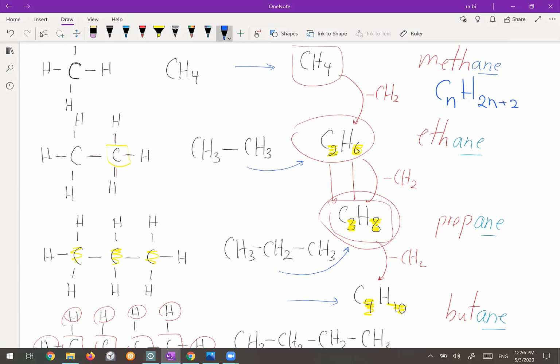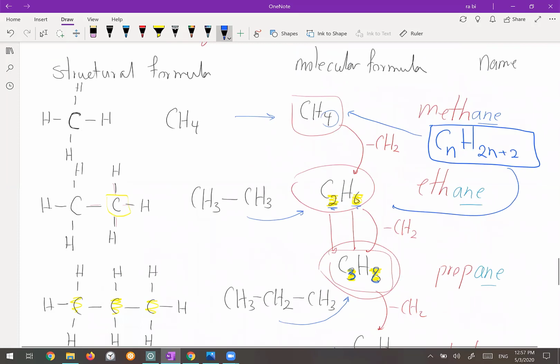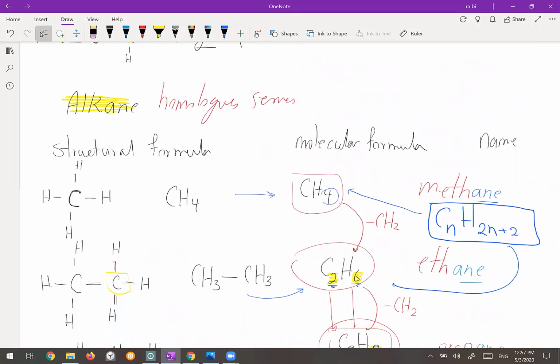So if you have only 1 carbon, like here, the N would be 1. So then 2 times 1 plus 2 becomes 4. If you have 2 carbon, the N is 2. Then 2 times 2 plus 2 becomes 6. Okay. If you have 3 carbons, 3 times 2 becomes 6 plus 2 becomes 8. So this is called the general formula for alkane. So for the alkane, I can write the general molecular formula. If you have n carbon, the number of hydrogen would be twice the number of carbon plus 2.